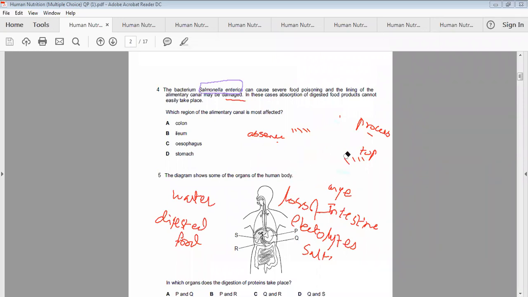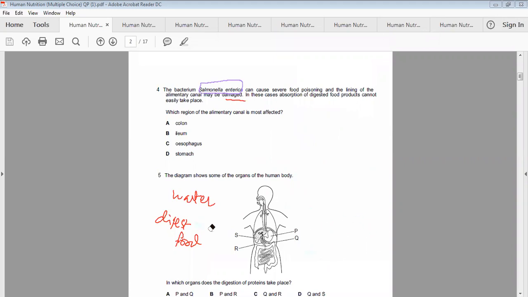So now they are asking which region of the alimentary canal is affected. Okay, which region of the alimentary canal is affected? As I told you before, absorption takes place in the small intestine, and the options are colon, ileum, esophagus, and stomach. Esophagus is not the right answer because the esophagus is on the top here. The picture is showing the esophagus, so it is not the correct answer.